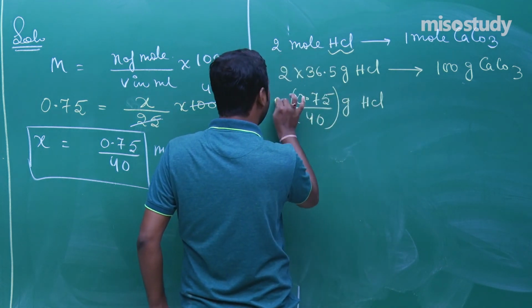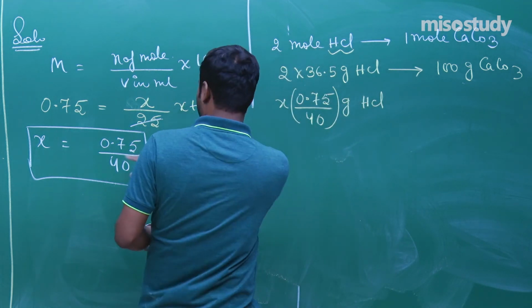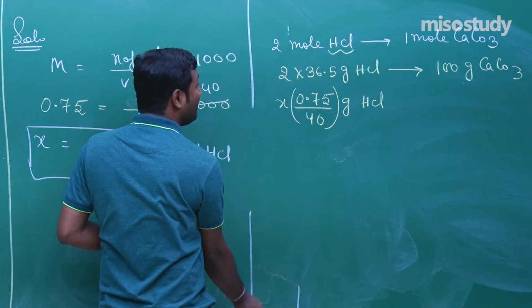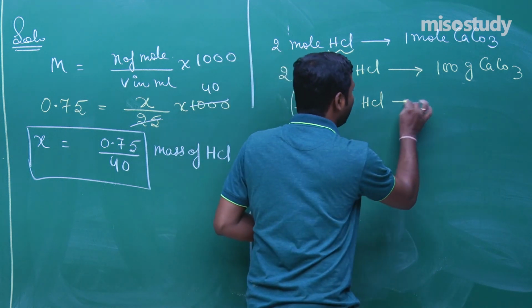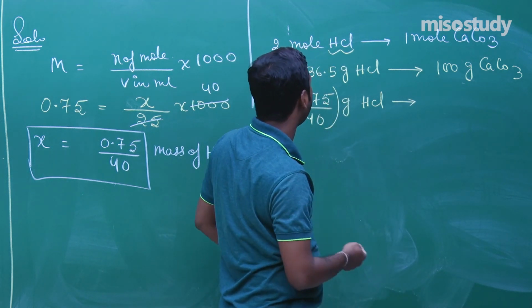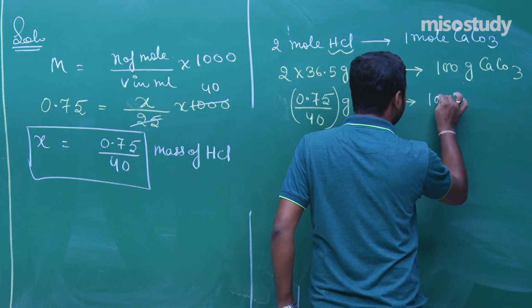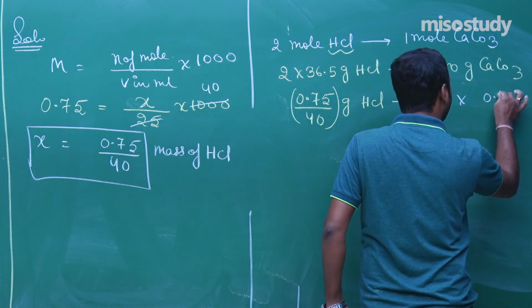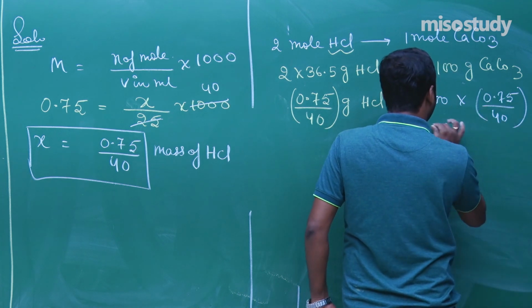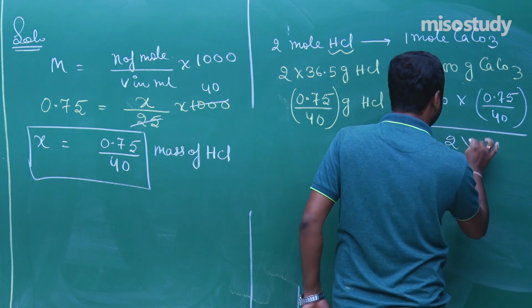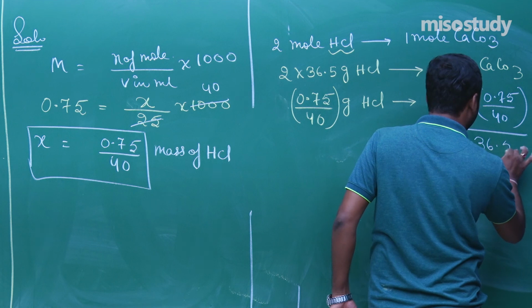0.75 upon 40 gram HCl required. This is the value of X, that is X is equal to 0.75, will give you how much amount? It's very simple right now, that is 100 multiplied by 0.75 divided by 40 upon 2 into 36.5.